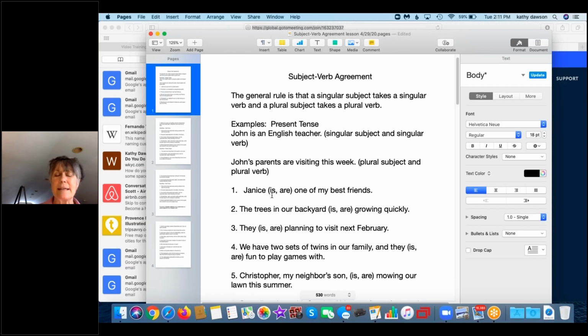So the examples I have here on the page have to do with present tense verbs. An example would be John is an English teacher. Singular subject John and singular verb is. You wouldn't say John are an English teacher, right? Because are is a plural verb. So here's an example of are: John's parents are visiting this week. So that's John's parents, plural, and are, the plural verb.